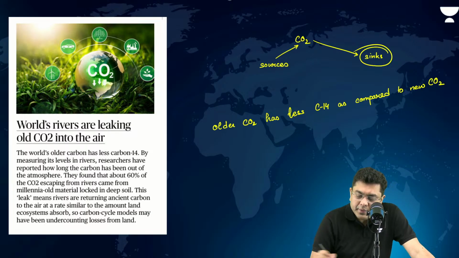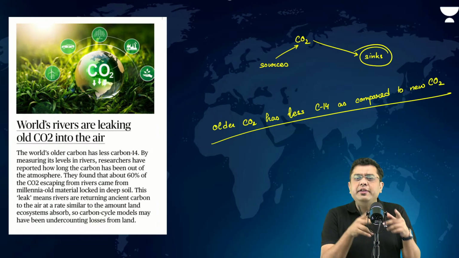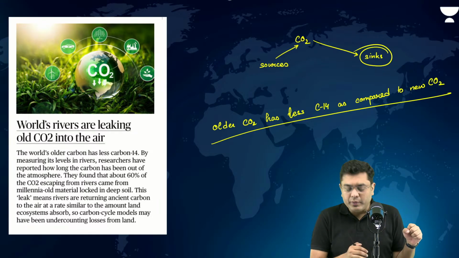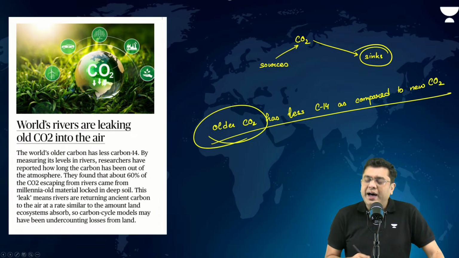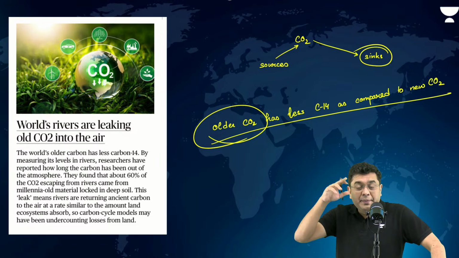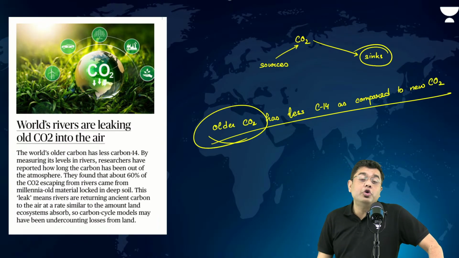Okay? Less C14, so it is easy to detect. C14 is basically used for carbon dating and deciphering the age as well. So that is why older CO2 has less C14. So you are able to detect, based upon the C14 amount and composition, whether newer CO2 is being released or older CO2.